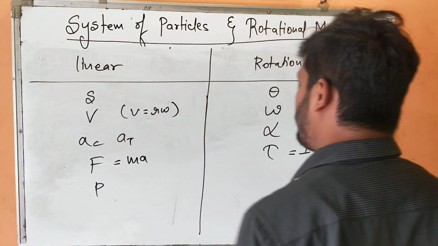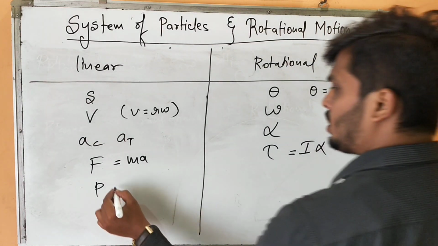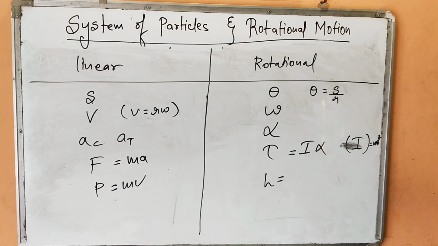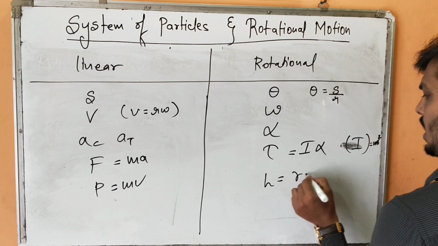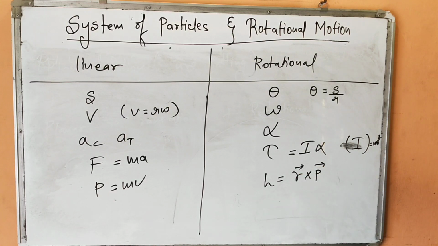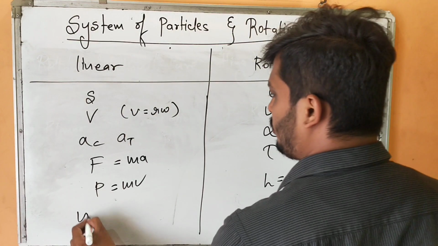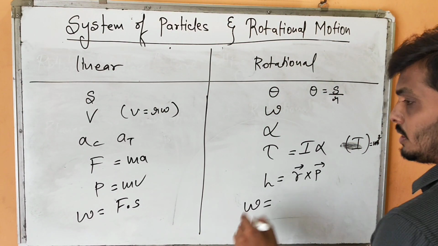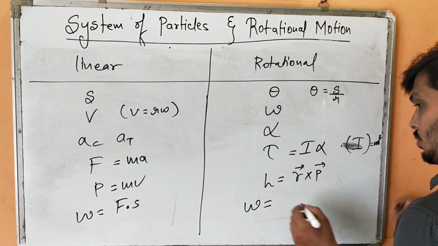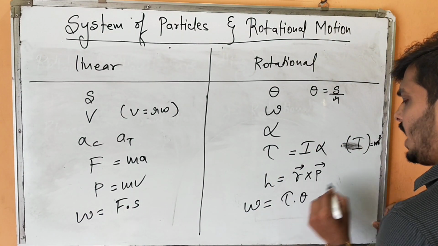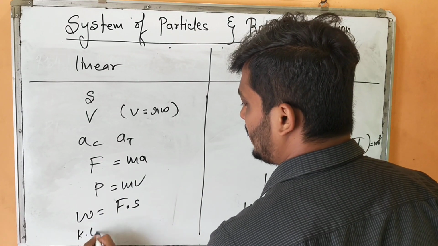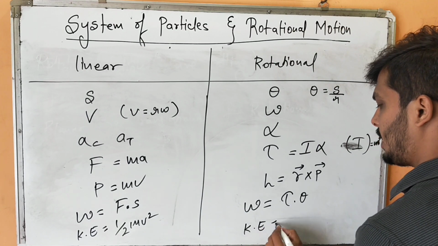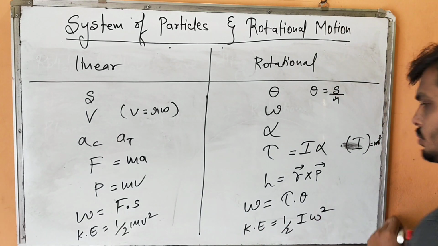Then here you have studied the concept of momentum, linear momentum, is it not? mv. And here you are going to study the concept of angular momentum, r cross p. Then here you have studied work done. What is work done? Force into displacement. Here also you are going to study work done, but in the rotational sense. Work done is what here? Torque into angular displacement. Then here you have studied kinetic energy, half mv square, and here you are going to study kinetic energy as half I omega square.